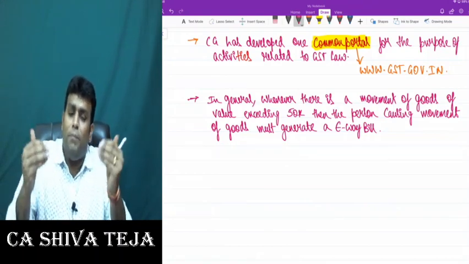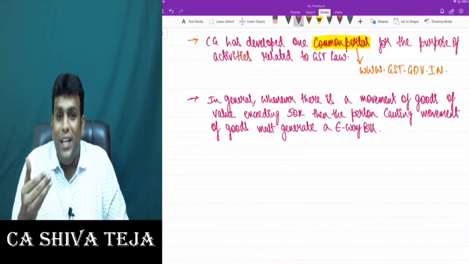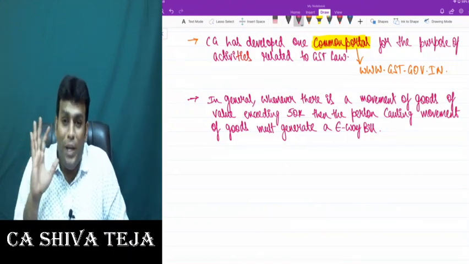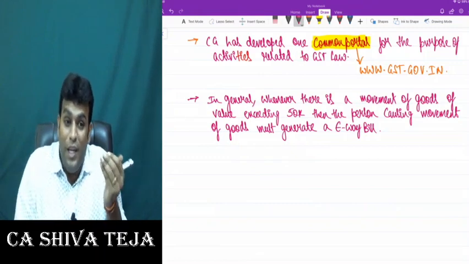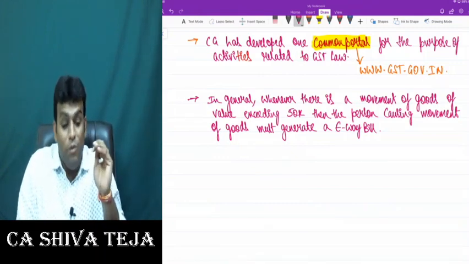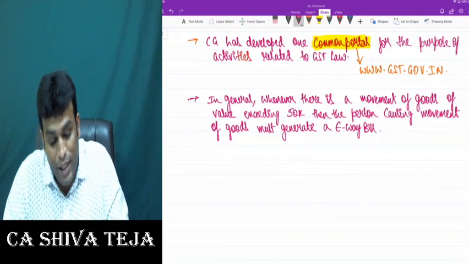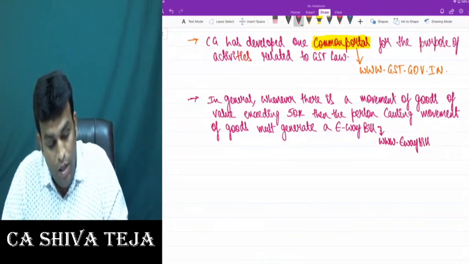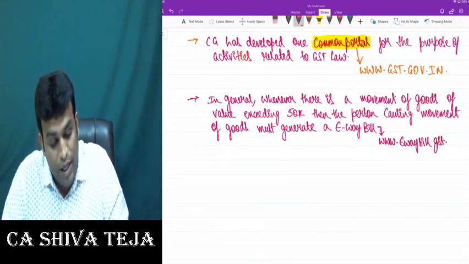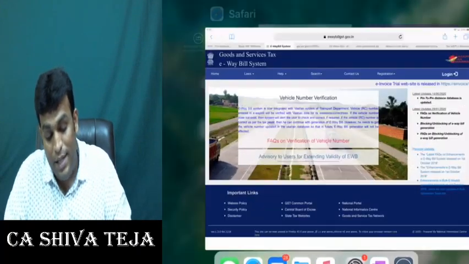The fundamental purpose of e-waybill is very clear: they want to track movement of goods. For this purpose, they developed a website called www.ewaybillgst.gov.in.